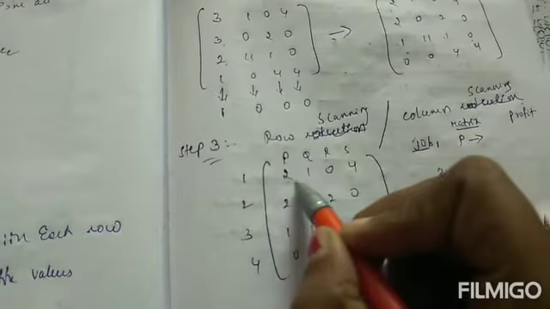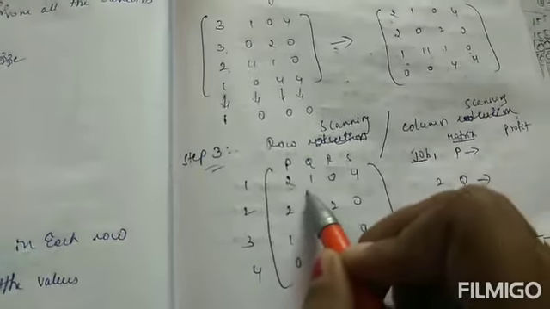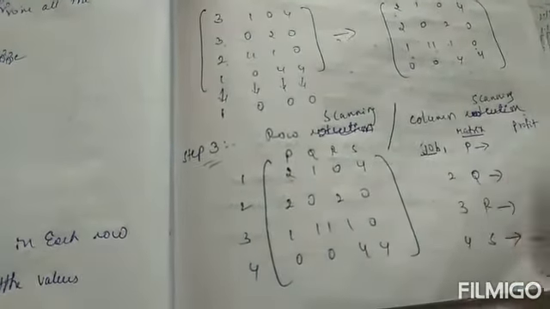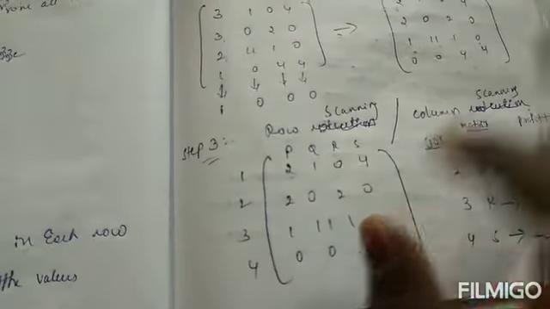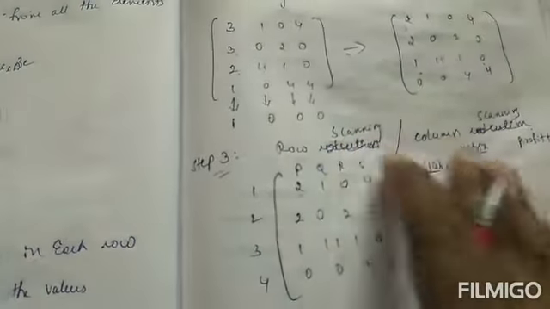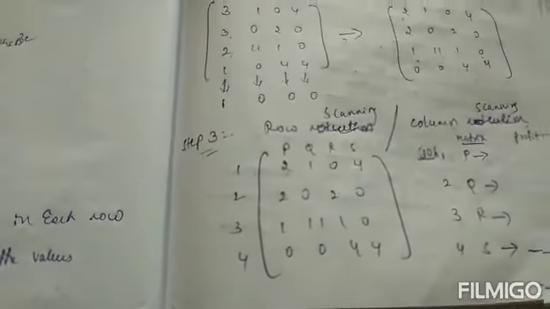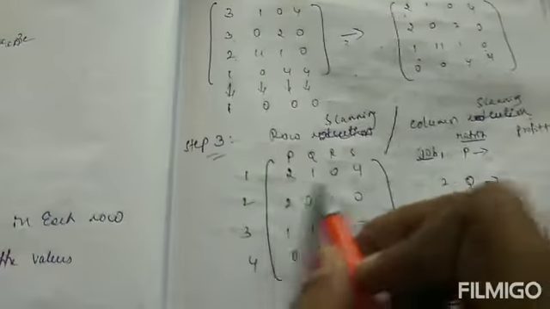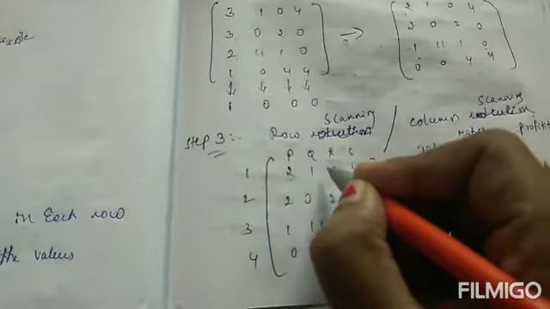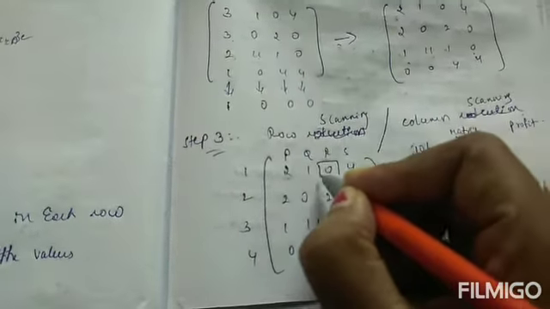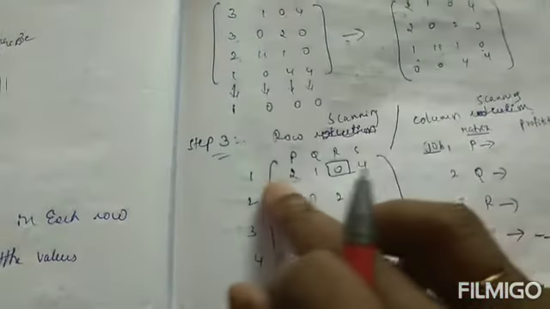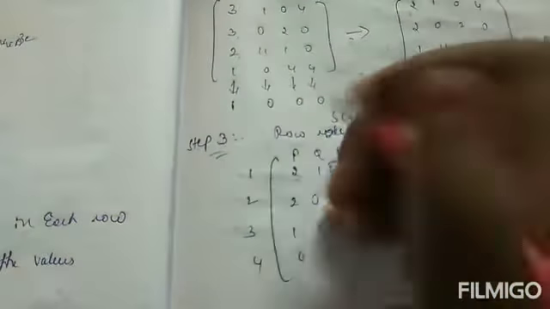First we will take the first row. We consider a row only if it has exactly one zero; rows with two or more zeros we will not consider. In this row we have only one zero, so we consider it and mark it with a rectangle. First we start row wise.